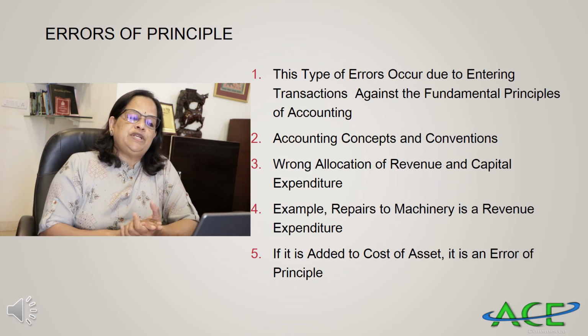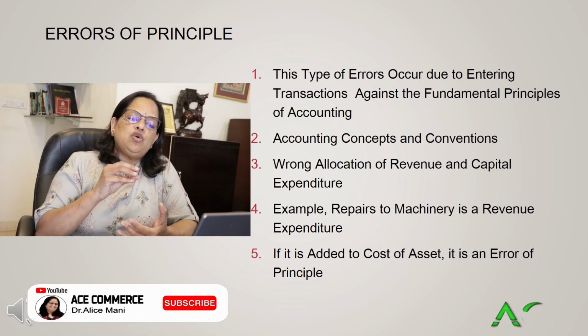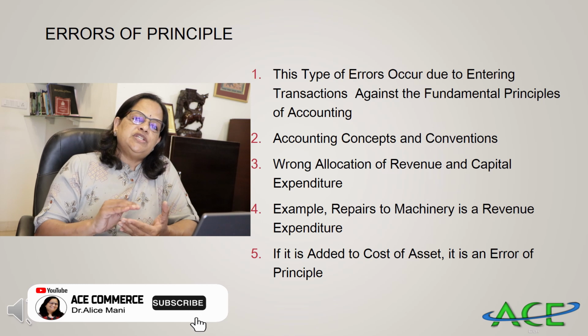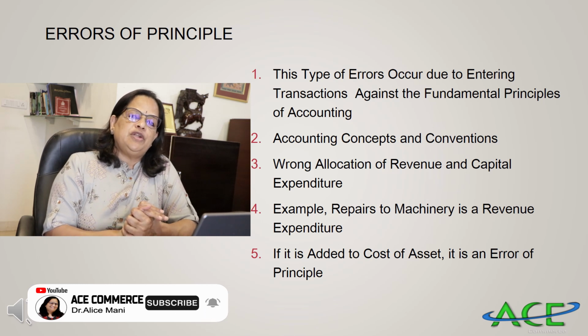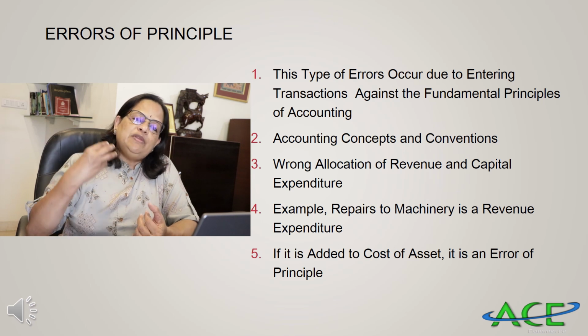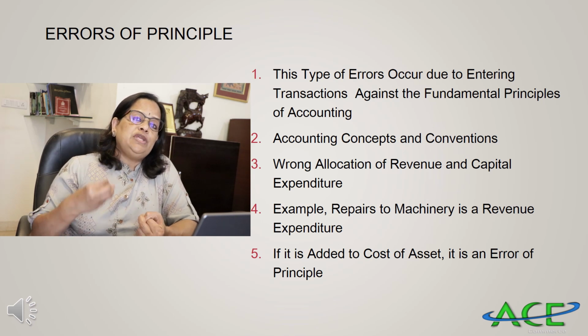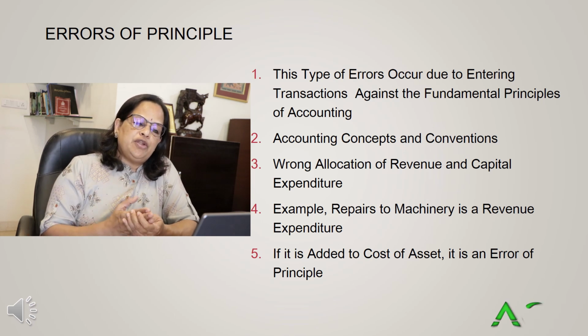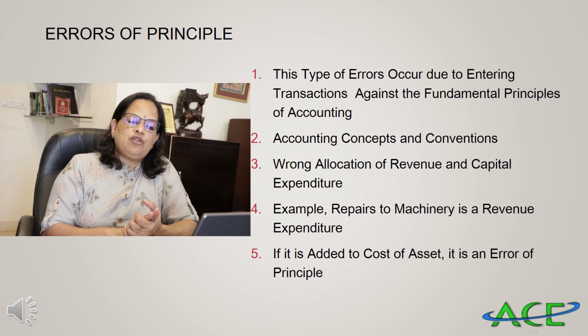Next is errors of principle. This is the second classification. This type of error occurs due to entering transactions against the fundamental principles of accounting. We have learned what accounting concepts and accounting conventions are. When we are preparing the accounts, we have to follow the accounting concepts and conventions. If you are recording against the accepted accounting principles, then it is known as an error of principle.